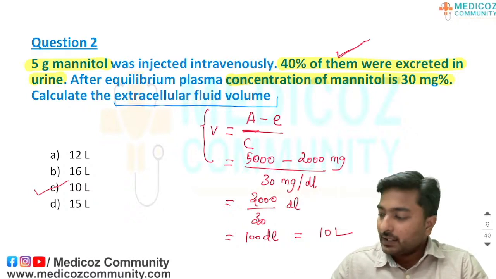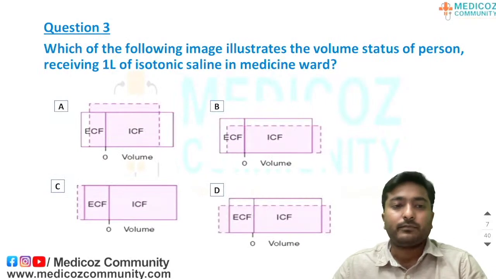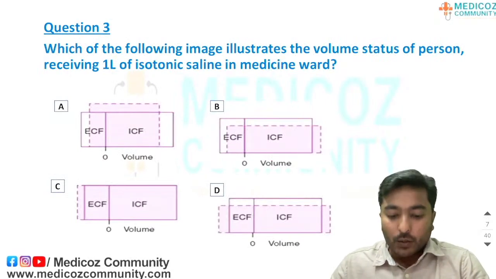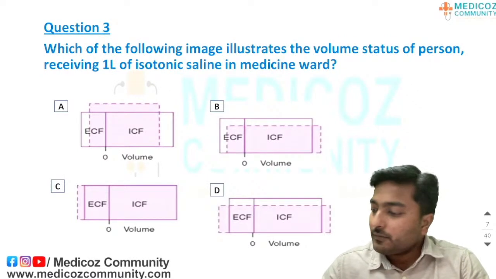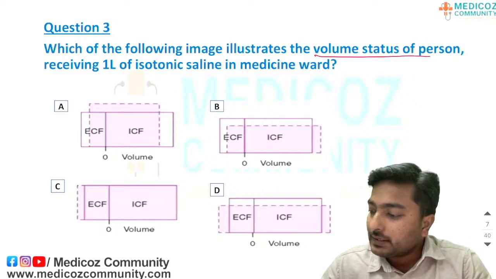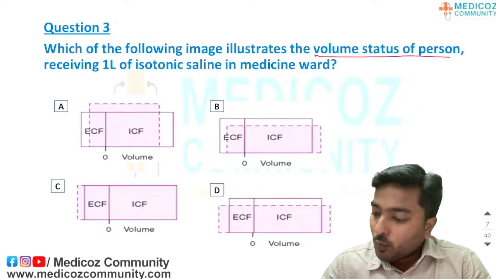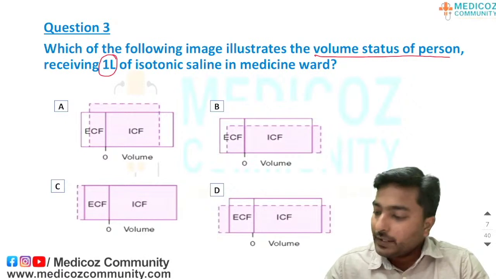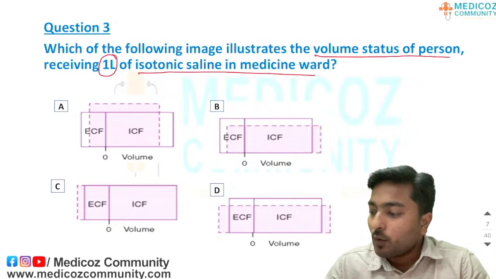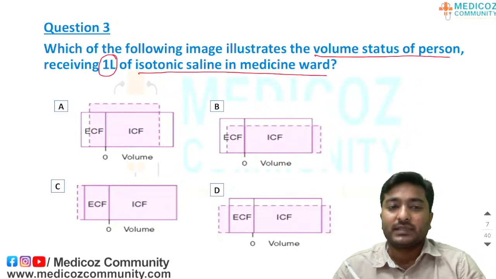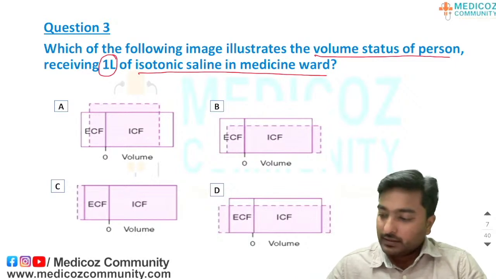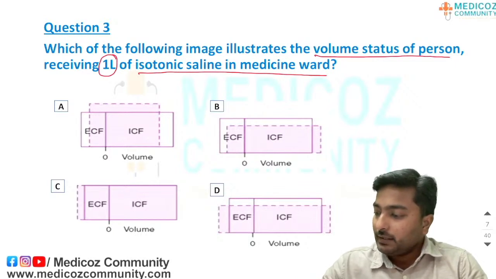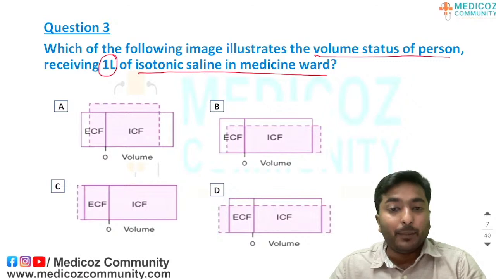Moving on to the next MCQ for today. Which of the following images illustrates the volume status of a person receiving 1 liter of isotonic saline in a medicine ward? Look at the images. First of all, can anyone tell me what is the name of this diagram?